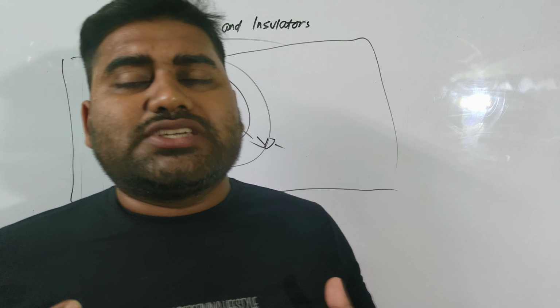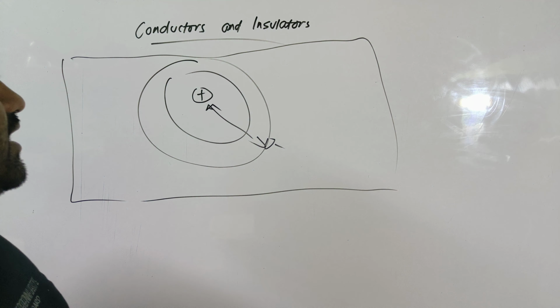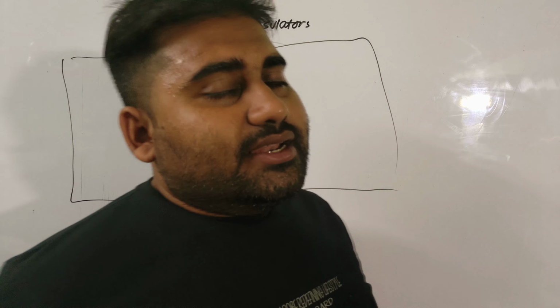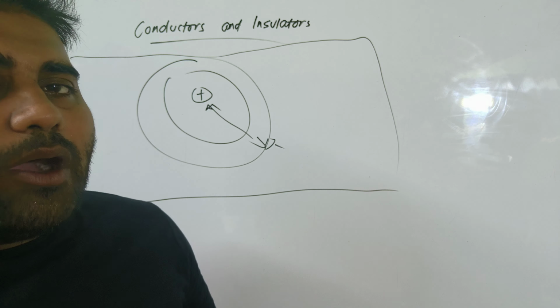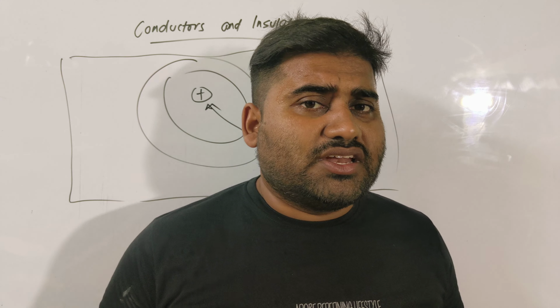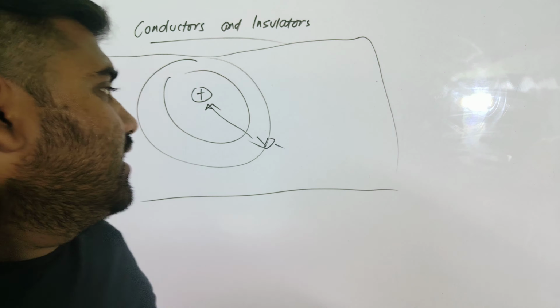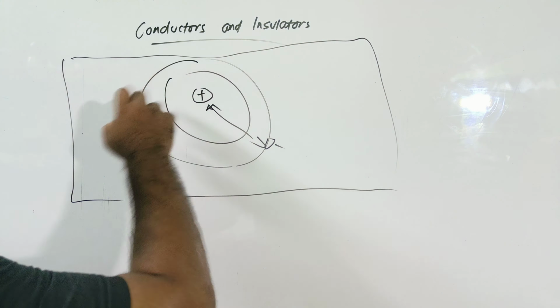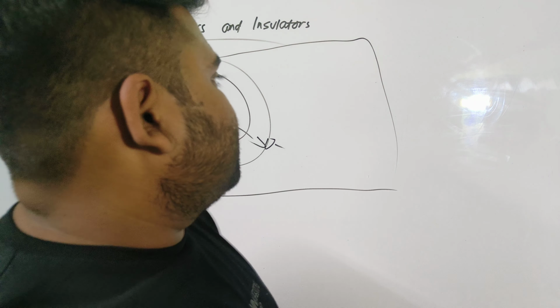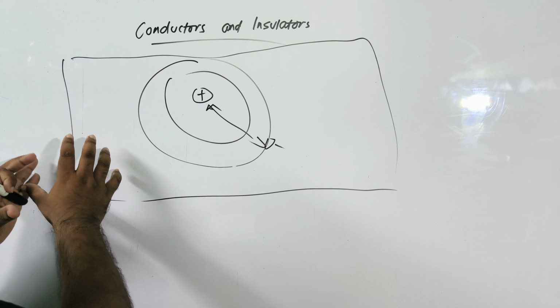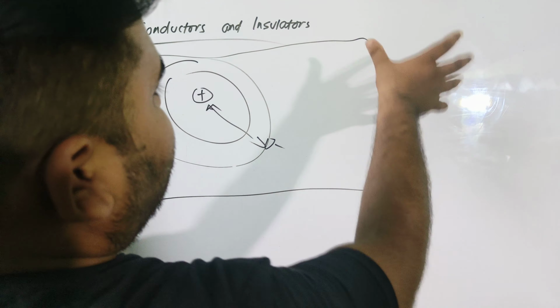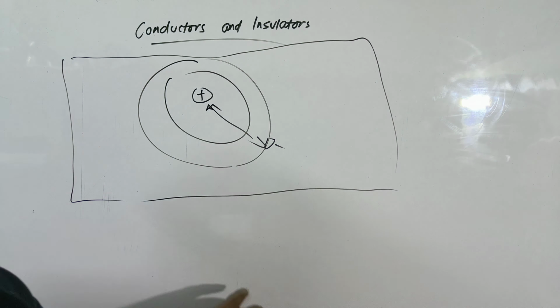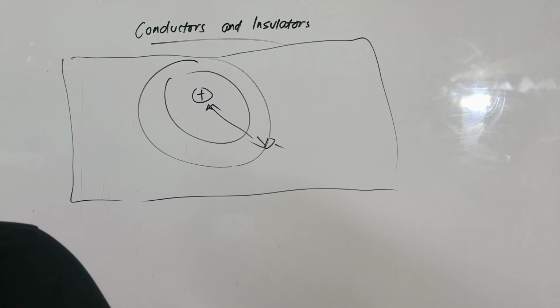But in some cases, there are some substances where the atom and its outermost electrons are very tightly bound to each other, and due to this, there are very few electrons available for the conduction of charges from this place to this place. Whereas if many electrons are available, they are just randomly moving inside that substance. So this was what we were talking about.